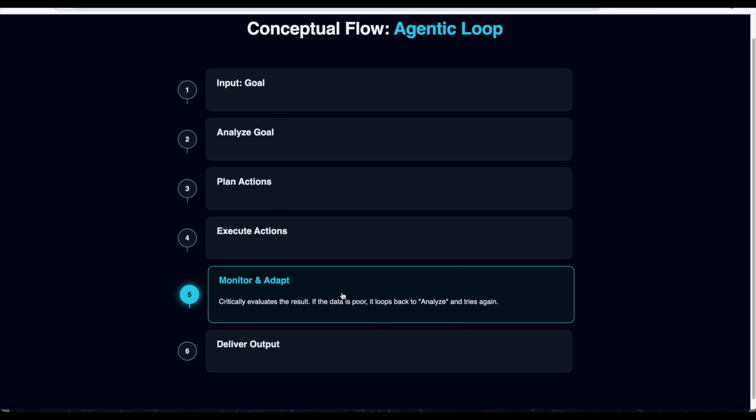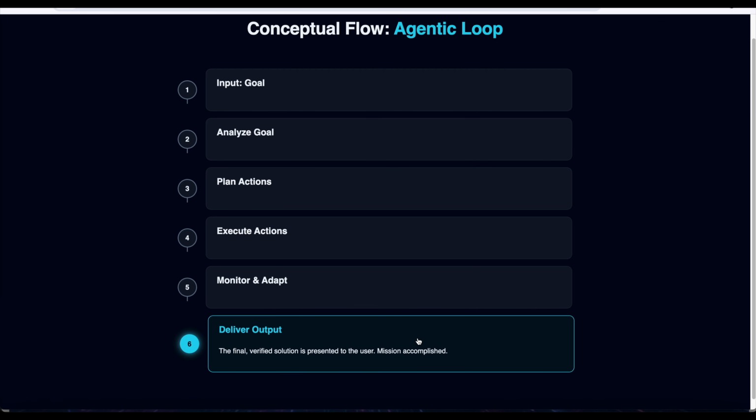Then monitor and adapt. Once the actions are executed, it will critically evaluate the result. If the data is poor, it loops back to analyze and tries again. Deliver output. The final verified solution is presented to the user, mission accomplished. This is the conceptual flow of how agentic loops work.